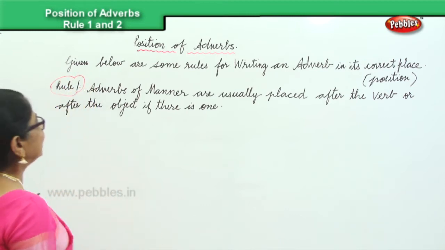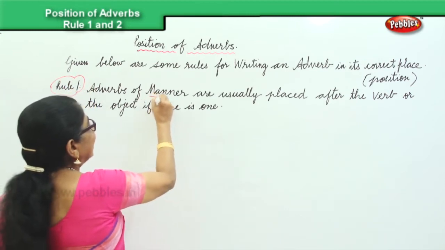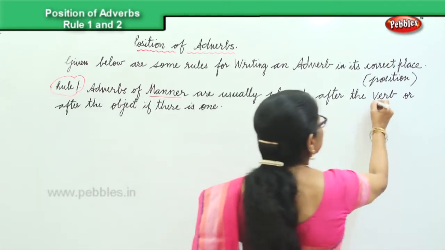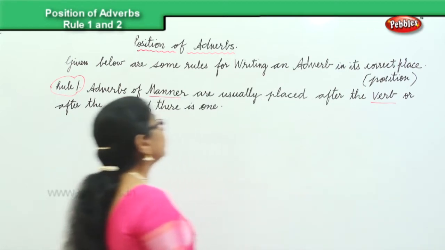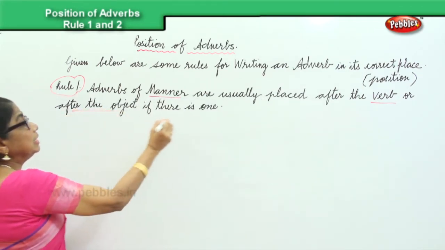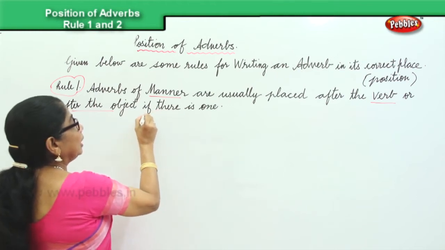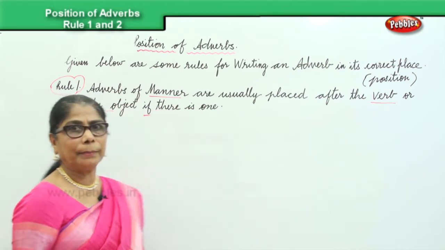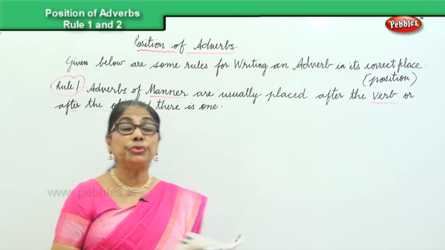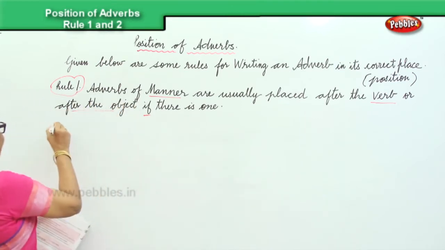Rule number 1 says adverbs of manner are usually placed after the verb or after the object, that is if there is one. And I have some examples for you to understand that.